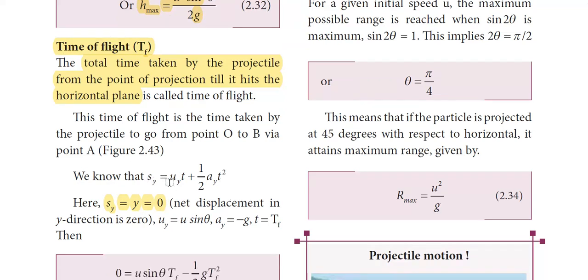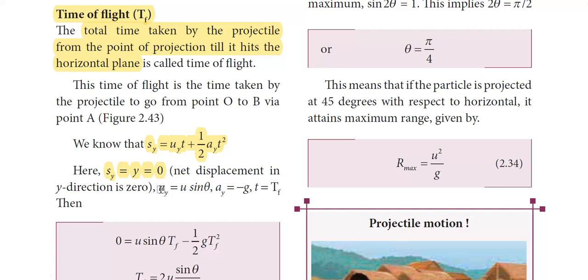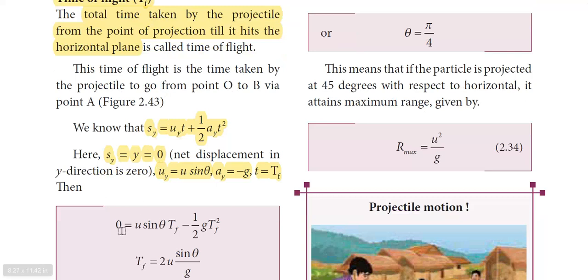We use this particular equation, and in this equation, Sy or y is equal to 0, which is the net displacement in y direction. And we know that uy is equal to u sine theta, and ay is equal to minus g, and t is equal to capital Tf, which is the time of flight or the total time taken. Substituting these values in this particular equation, we have 0 is equal to u sine theta Tf minus 1 by 2 g Tf square.